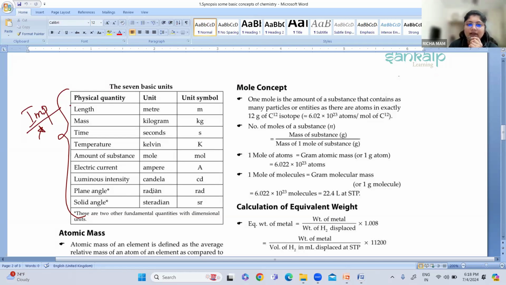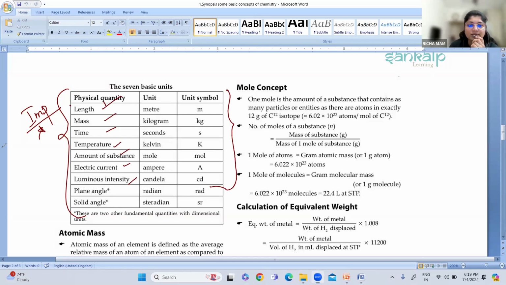Plane angle, the unit is radian, rad, and solid angle is given as steradian, sr. These are the two other fundamental quantities with dimensional units, but they are not so important. But the first 7 units, 1, 2, 3, 4, 5, 6, and 7, please remember the units and the unit symbols. Very important.